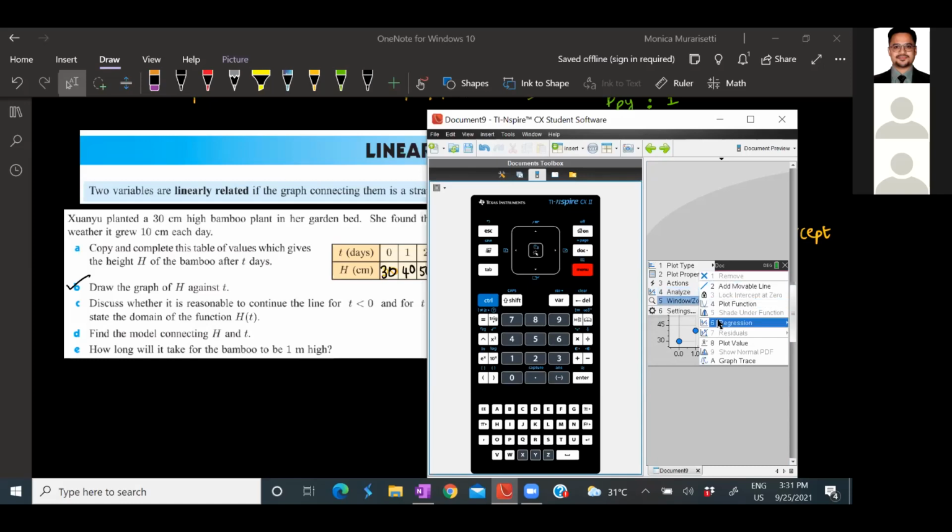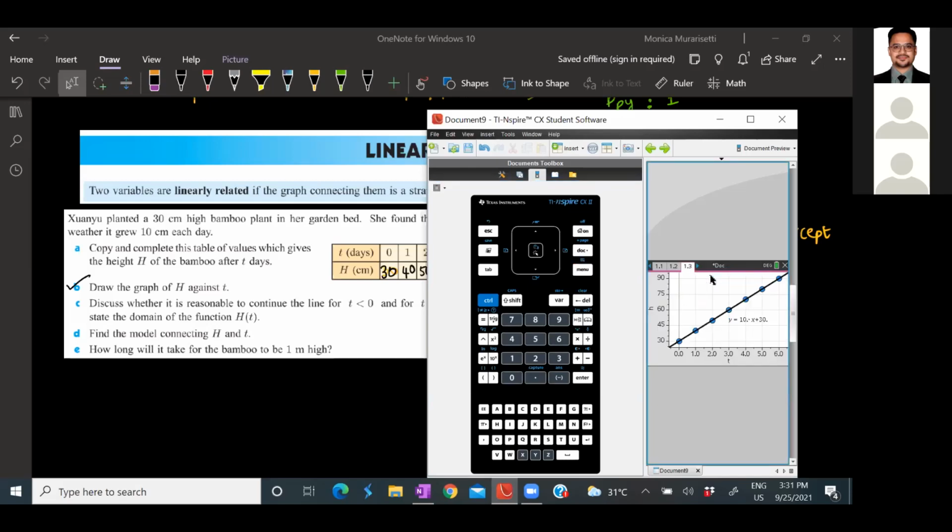Then you will have an option to click on regression. Regression is basically an approach in mathematics where you find an equation from the data. That's what we are doing. So we had a data, we grabbed it, we want an equation for it. So now ours is a linear function, right? So click on first option.